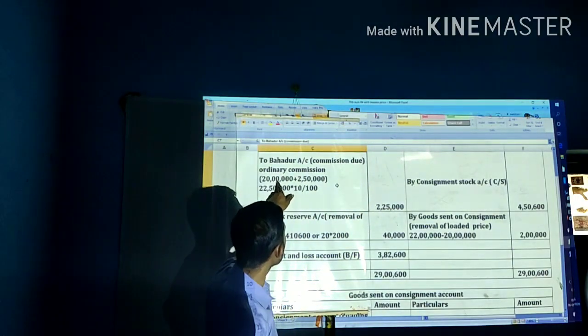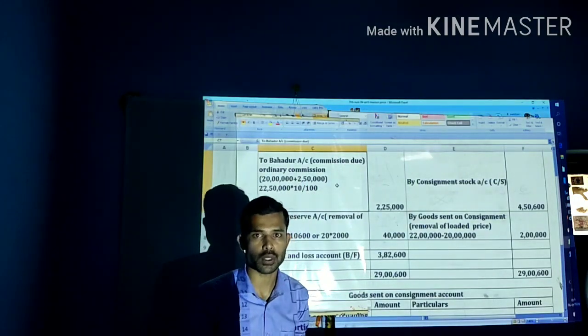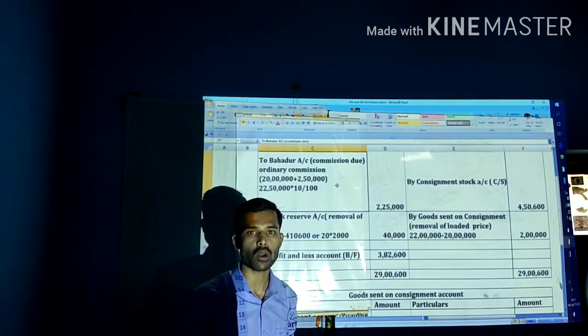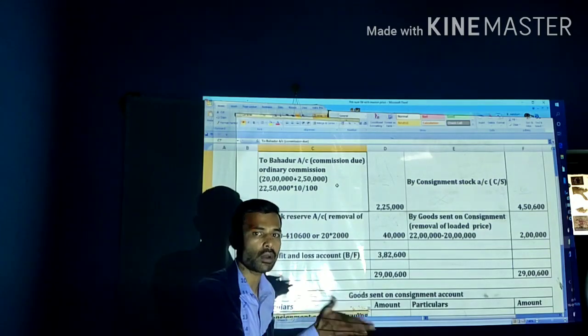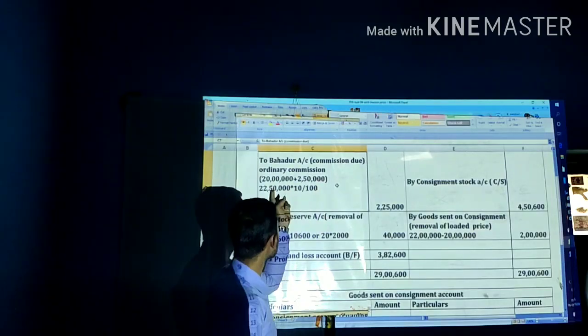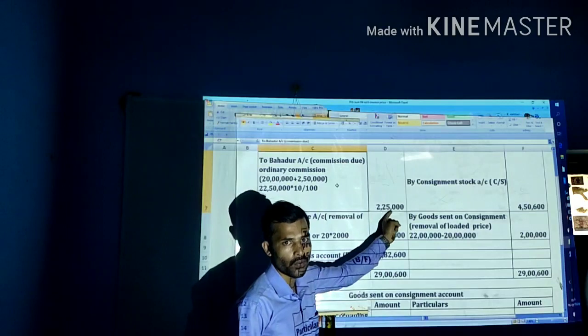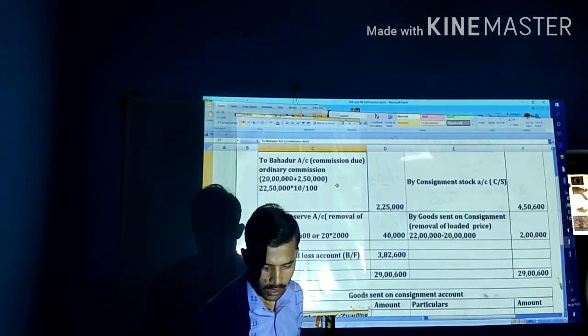Right. That is 20 lakh as sales, plus the goods he has taken over for himself. Since Bahadur has to remit the amount to the consignor, it is also considered as sales. Total amount is how much? 22,50,000. On 10%, that means 2,25,000 is the commission due to the consignee.